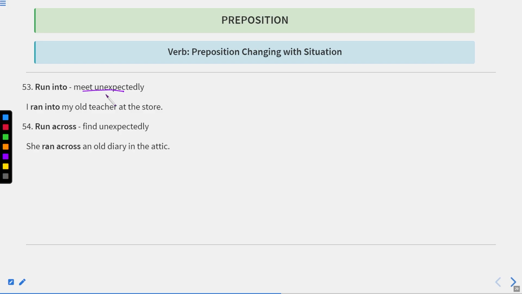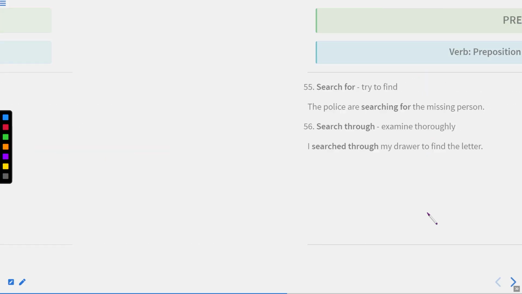Run into means meet unexpectedly. I ran into my old teacher at the store. It means I suddenly met my old teacher at the store. Run across means find unexpectedly. I ran across an old diary in the attic. The attic means an area in your house, but a small area. For example, this is a room and here is an attic. It means another space which is in the room on the ceiling or the roof side. Okay, that is attic. Okay, now let us move to the next one.